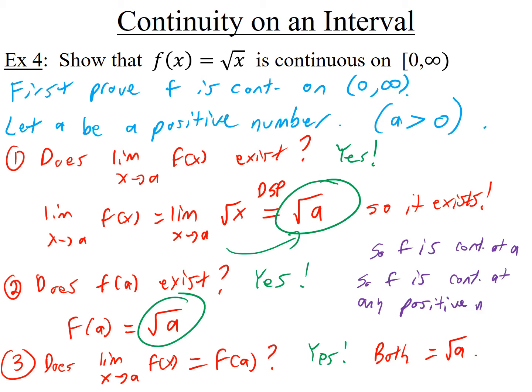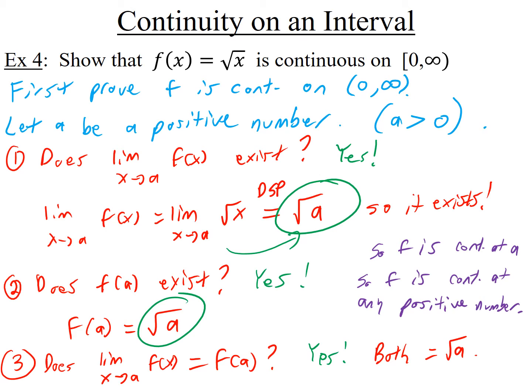If you're wondering how I'm making the jump from a to any positive number, it's like this. The 3 steps I just proved here are true. Remember, I told you a is a positive number. That's all I told you. So it must be true for every positive number. Think about it like this.